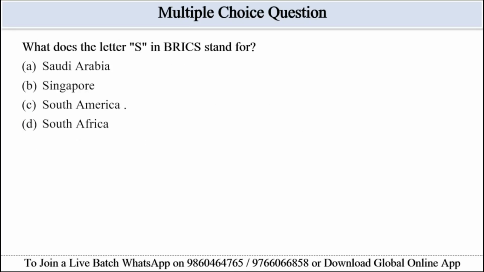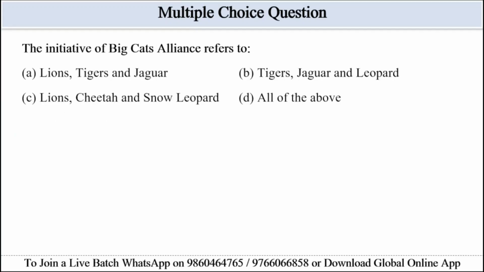What does the letter S in BRICS stand for? Options are given: Saudi Arabia, Singapore, South America, and South Africa. So guys, the long form of BRICS is B stands for Brazil, R stands for Russia, I stands for India, C for China, and S for South Africa. So the correct answer will be option D, South Africa. Let's move to the next question.